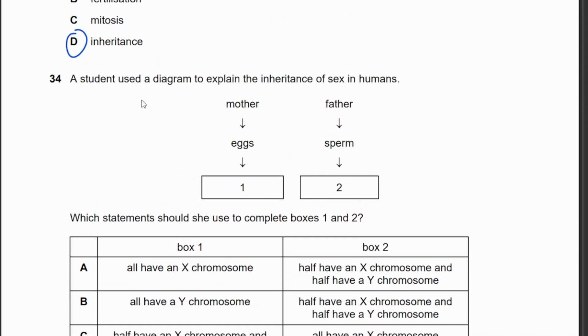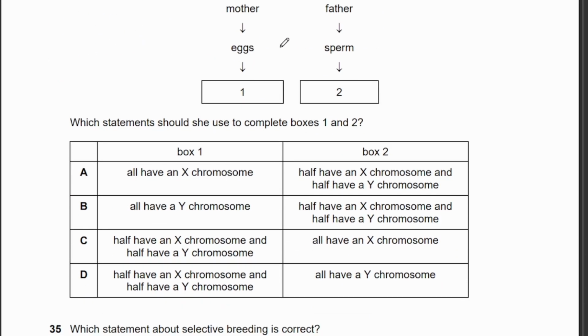A student used a diagram to explain the inheritance of sex in humans. Which statements should she use to complete boxes 1 and 2? Okay. Box 1 is mother, eggs. So we know that the egg will always have X, and the sperm will have X or Y. Because if you draw a Punnett square, the probability of getting male and female would be 50% for each, right?